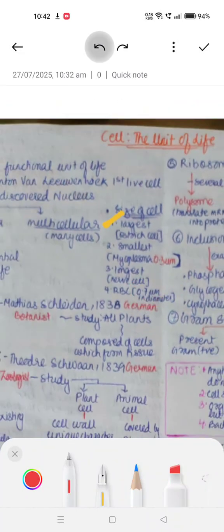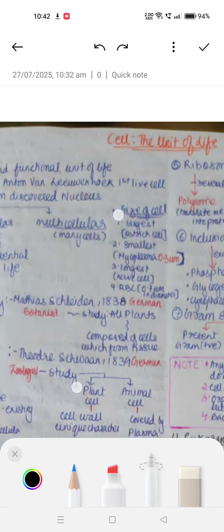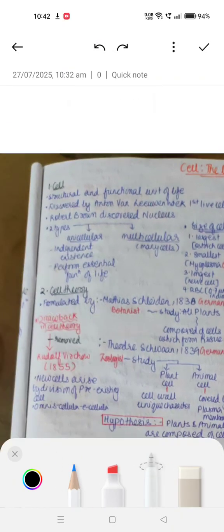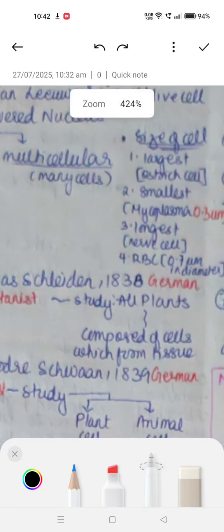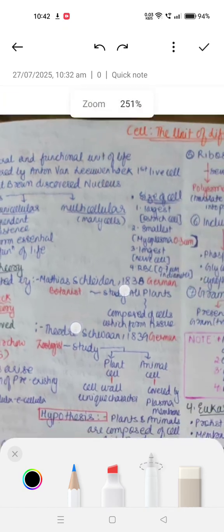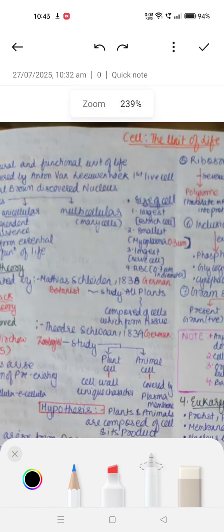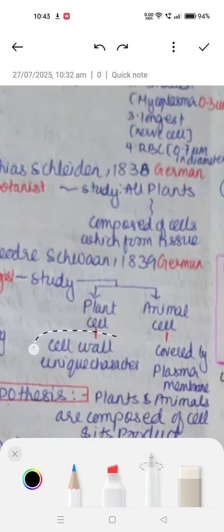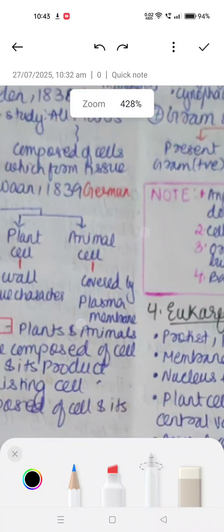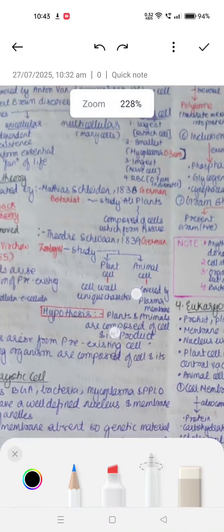Okay, next another important thing to note is the cell theory. The cell theory was formulated by Matthias Schleiden in 1838, a German botanist, who stated that all plants and animals are composed of cells, and these cells form the tissue. Next we have Theodor Schwann, a German zoologist, in 1839. He studied the plant and animal cell. The plant cell consists of a cell wall, which is unique to it, but the animal cell is covered by a plasma membrane.